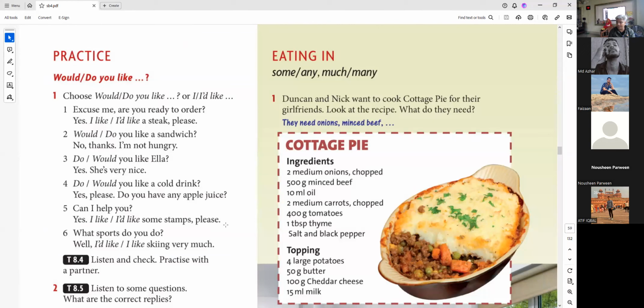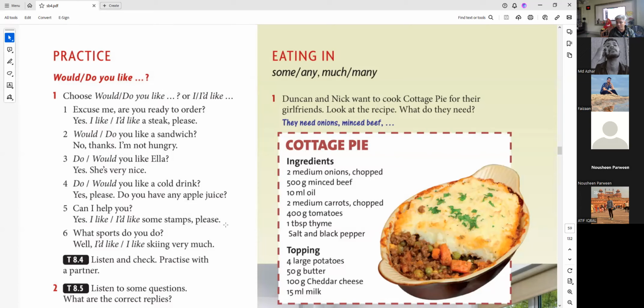Now, this may sound very funny to all Indians here because you don't cook for your girlfriends, you take them to restaurants, right? I understand. In India, people don't really cook for their girlfriends very often because we keep our relationships pretty hidden, secret, right? And here we're talking about cooking for girlfriends. It means we have to invite them to our homes, and we don't do that very often here. It's not very acceptable. But anyways, keep the cultural difference aside and let's focus on this.